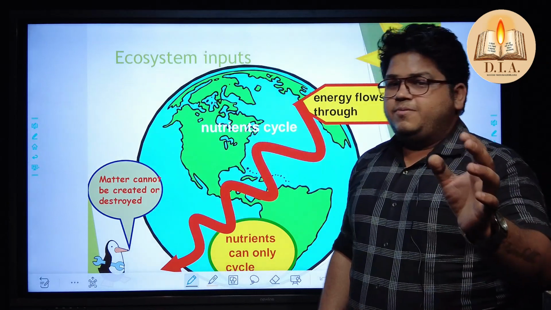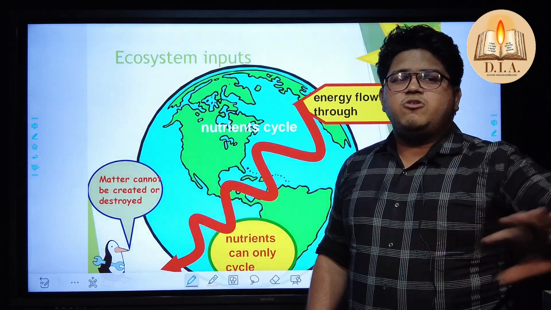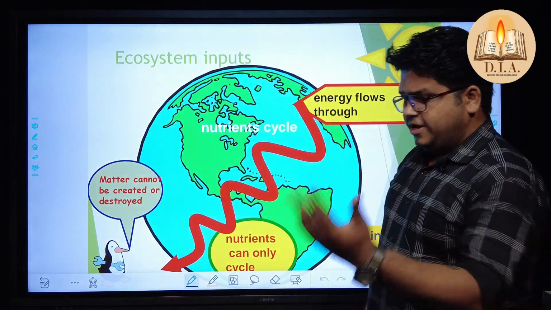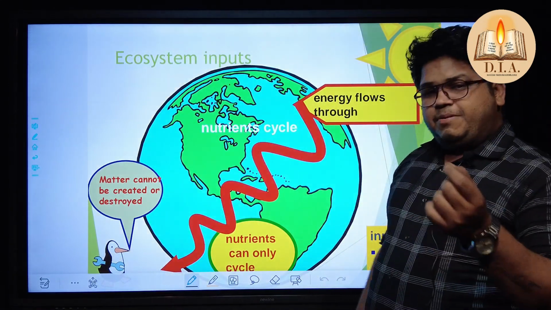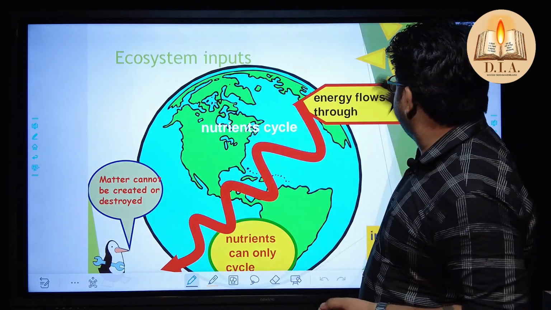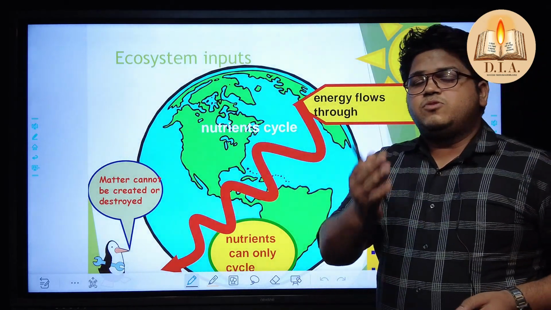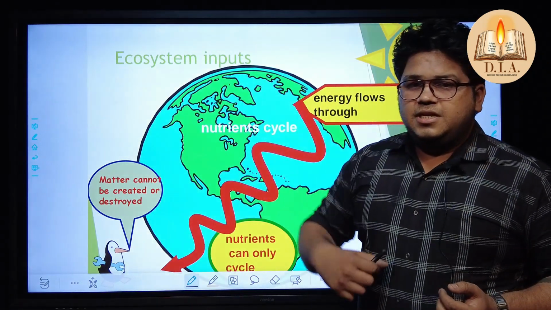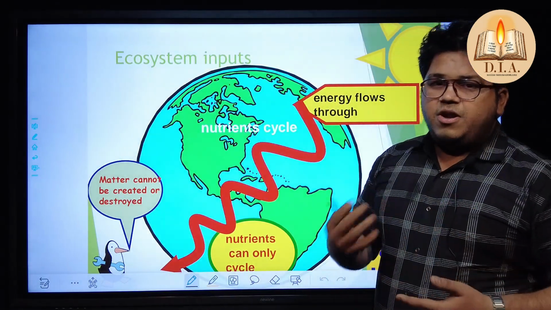I will call you a herbivore. We are human beings, not animals, but we are eating plants. The plants trap light through the photosystem, and the plants we intake give us energy, and we use that energy.